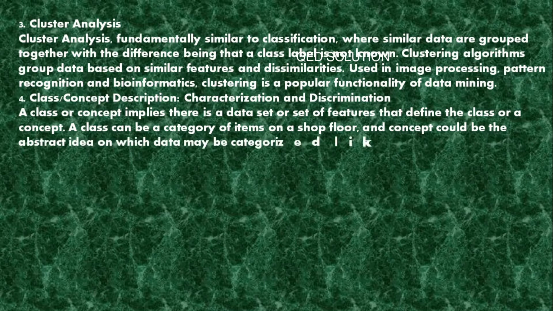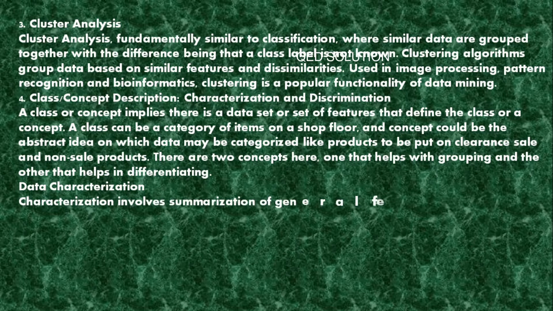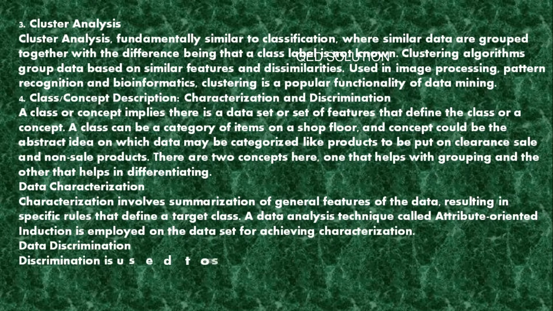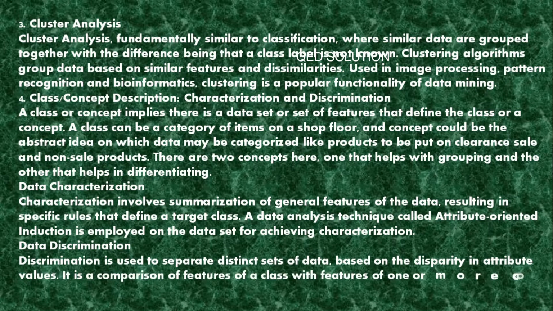4. Class concept description, characterization and discrimination. A class or concept implies there is a data set or set of features that define the class or a concept. A class can be a category of items on a shop floor, and a concept could be the abstract idea on which data may be categorized, like products to be put on clearance sale and non-sale products. There are two concepts here: one that helps with grouping and the other that helps in differentiating.